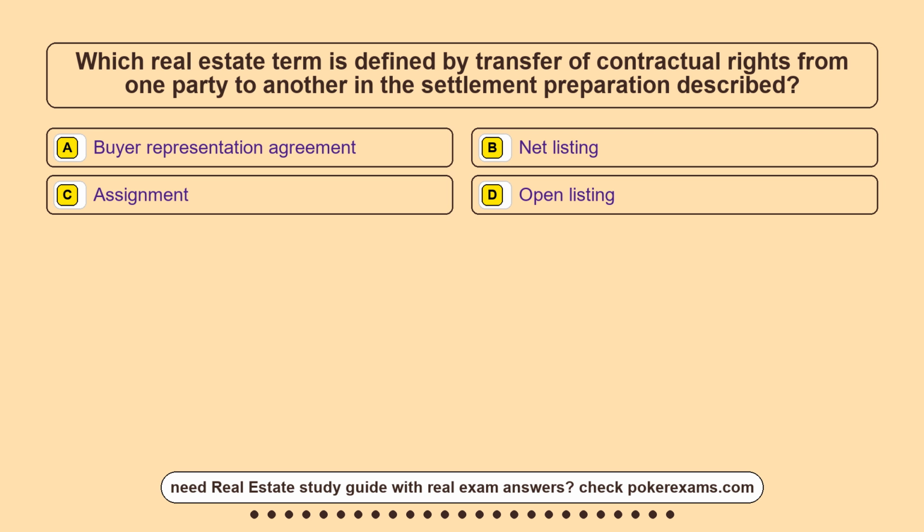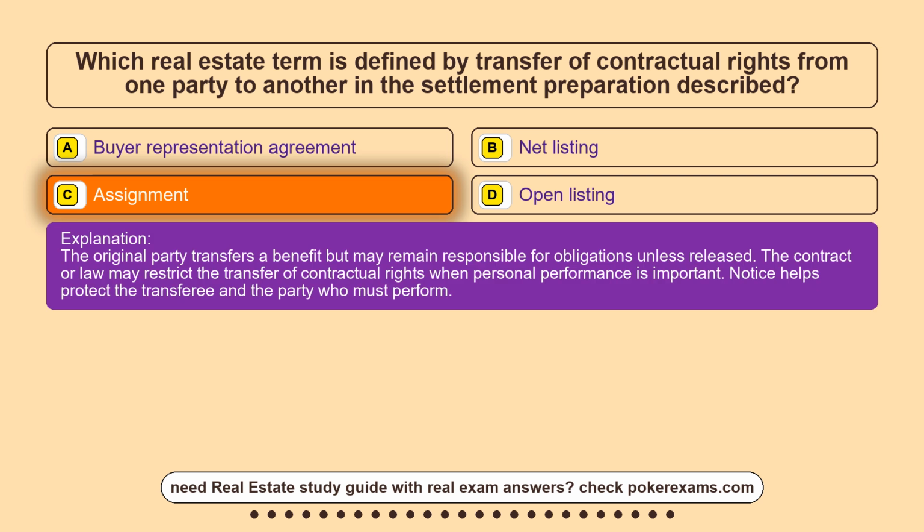Question 13. Which real estate term is defined by transfer of contractual rights from one party to another in the settlement preparation described? Option A, buyer representation agreement. Option B, a net listing. Option C, assignment. Option D, open listing. The correct answer is option C, assignment. The original party transfers a benefit but may remain responsible for obligations unless released. The contract or law may restrict the transfer of contractual rights when personal performance is important. Notice helps protect the transferee and the party who must perform.